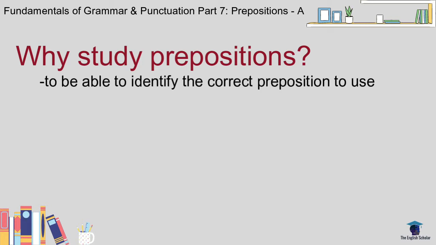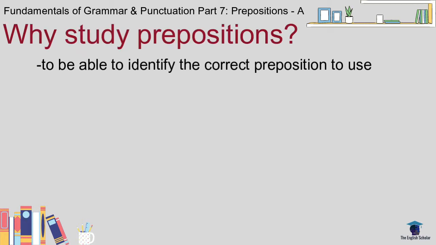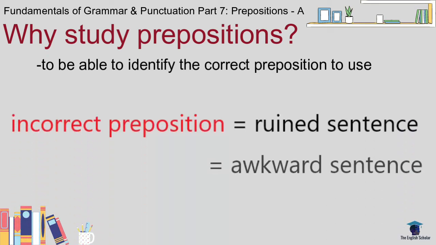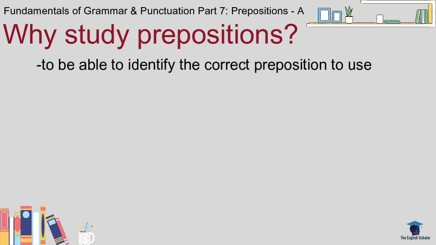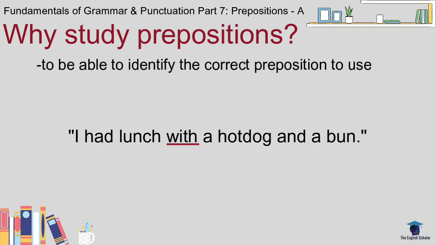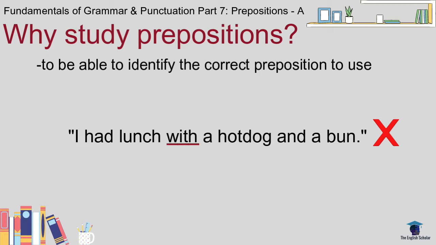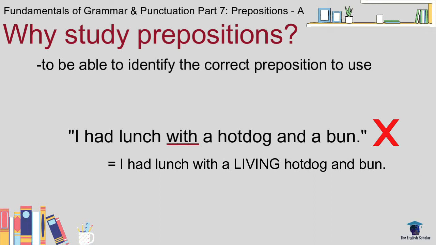1. To be able to identify the correct preposition to use, because using an inappropriate preposition ruins the whole meaning of a sentence. It also makes the sentence sound awkward. Example: I had lunch with a hot dog and a bun. The sentence is incorrect. The preposition with is used to express connection or means towards the other elements of the sentence. Saying, I had lunch with a hot dog and a bun is the same as saying, I had lunch with a living hot dog and a bun.